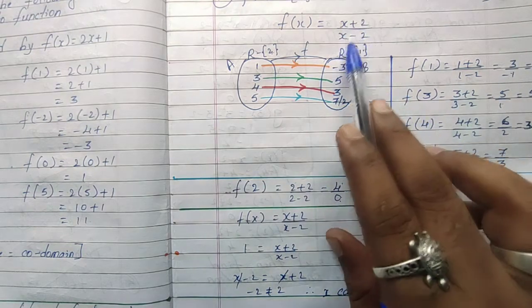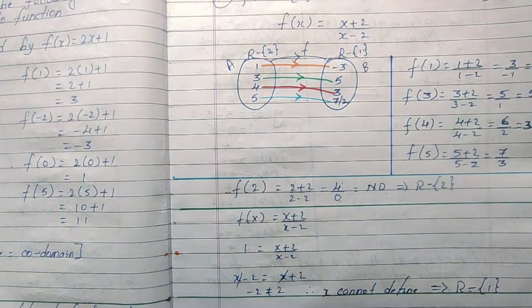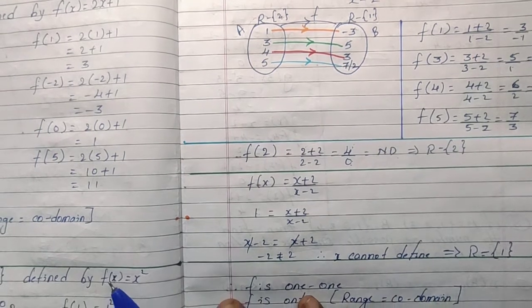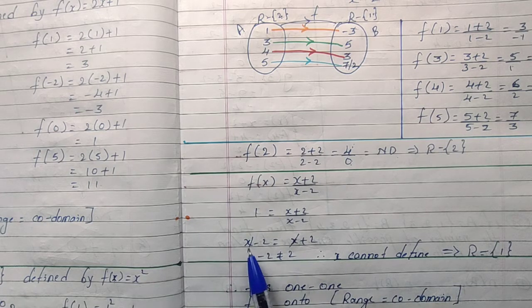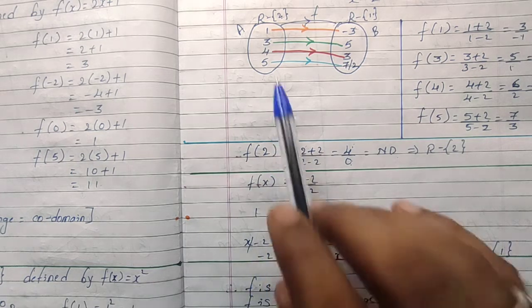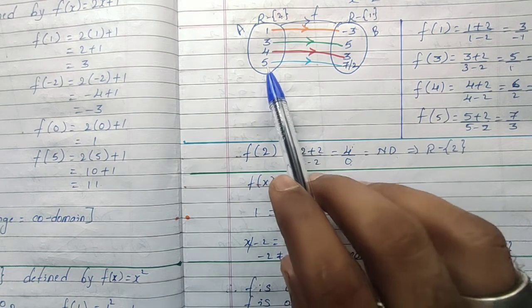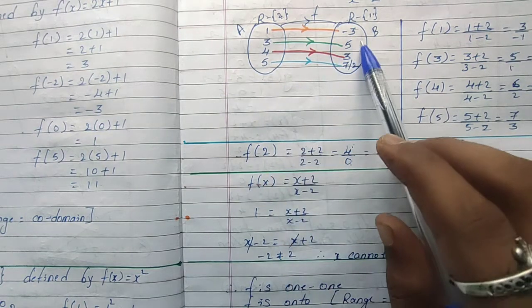What is f of x? (x plus 2) by (x minus 2). Now transpose to the left side: x minus 2 equals x plus 2. Both x get cancelled, whether it is equal, minus 2 and plus 2. So what am I supposed to find? The x value, at what value of x my answer is 1.